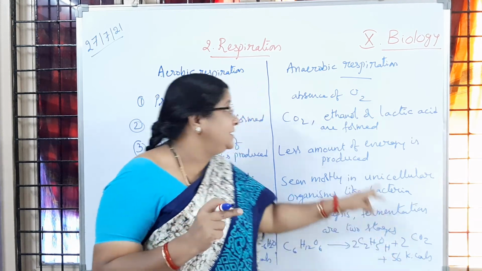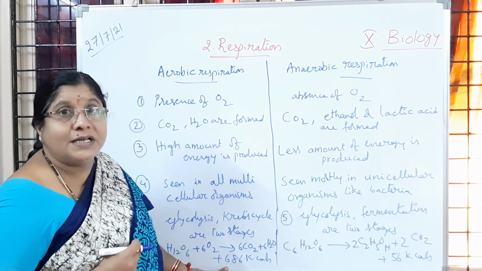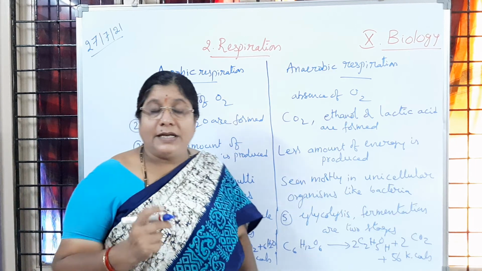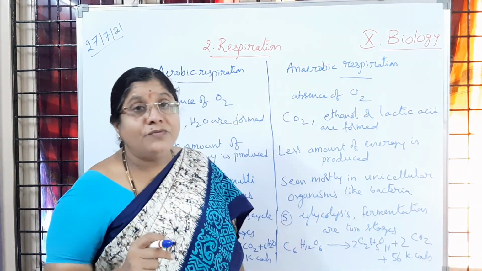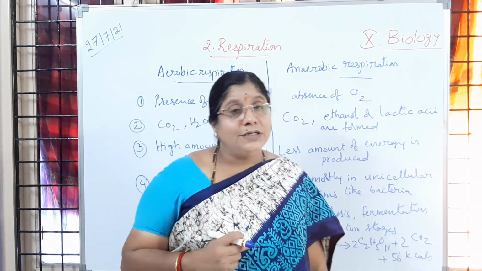Less energy in anaerobic respiration. 686 kilocalories of energy, a high amount of energy, is released in aerobic respiration. Is it clear? Tomorrow we will discuss glycolysis, Krebs cycle, all that tomorrow. Thank you.